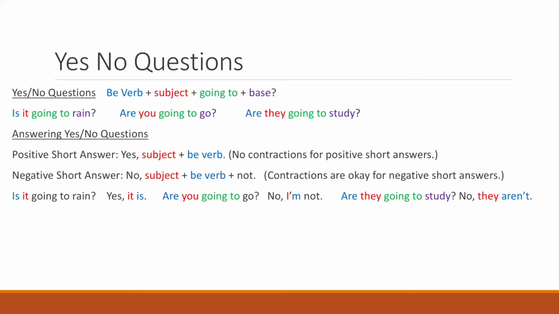For yes or no questions about something in the future using be going to, the structure is as follows. First, we have to start with the be verb, then the subject, followed by going to, and the base verb. Again, you have to remember, the subject in the question will choose the form of the be verb. Let's take a look at some examples.